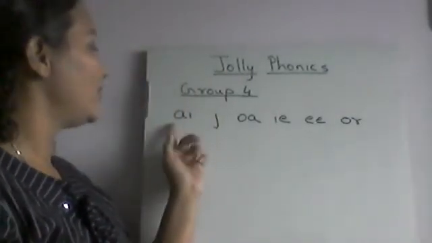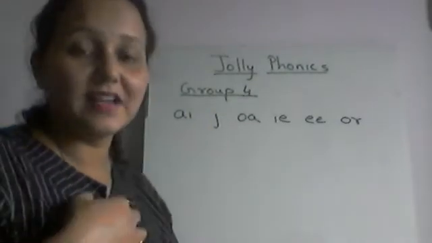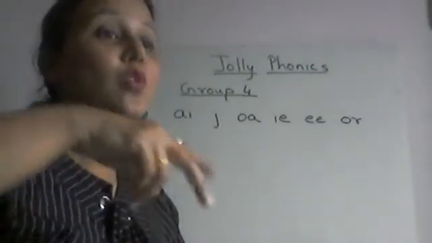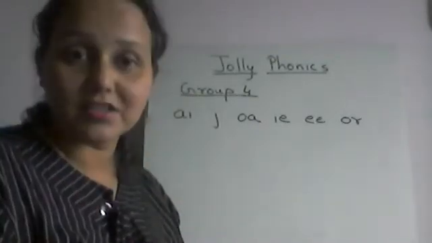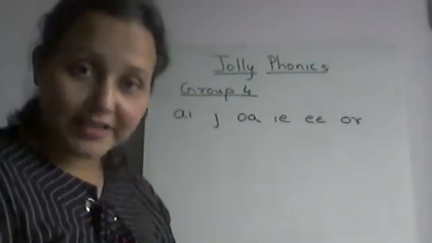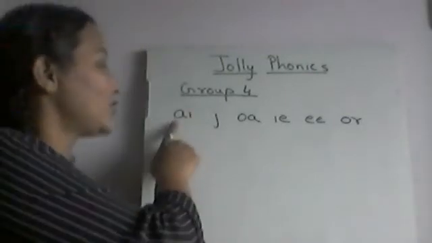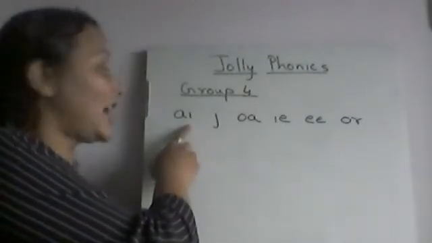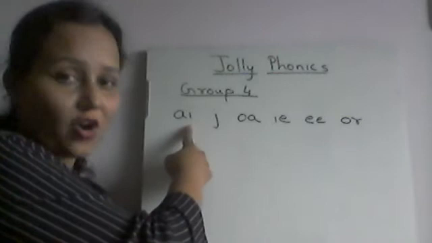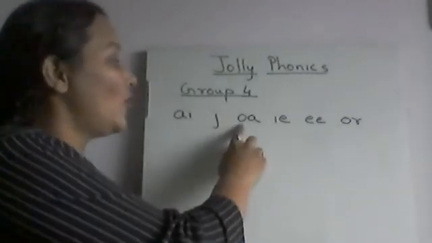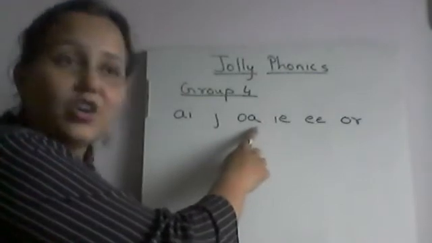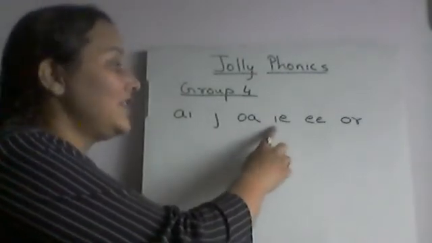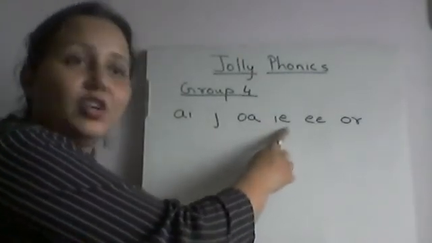Whenever two vowels go walking, the first one is talking. So the first one is A. A will talk and I will not talk. Again here O and A, so O will talk, A will not talk. I will talk and E will not talk.